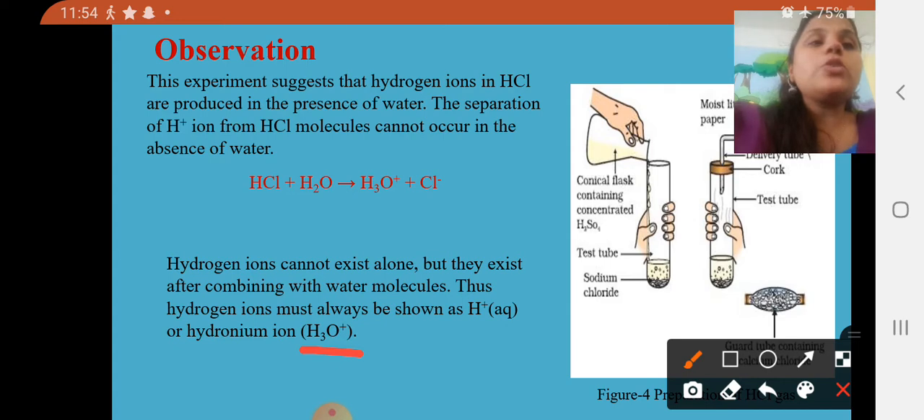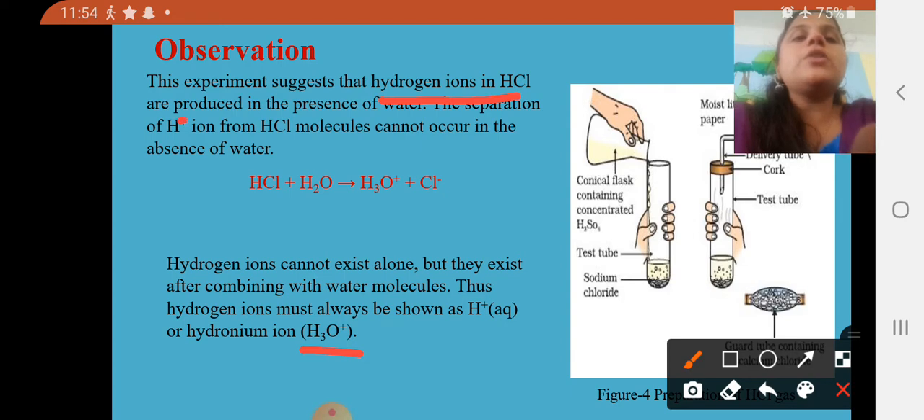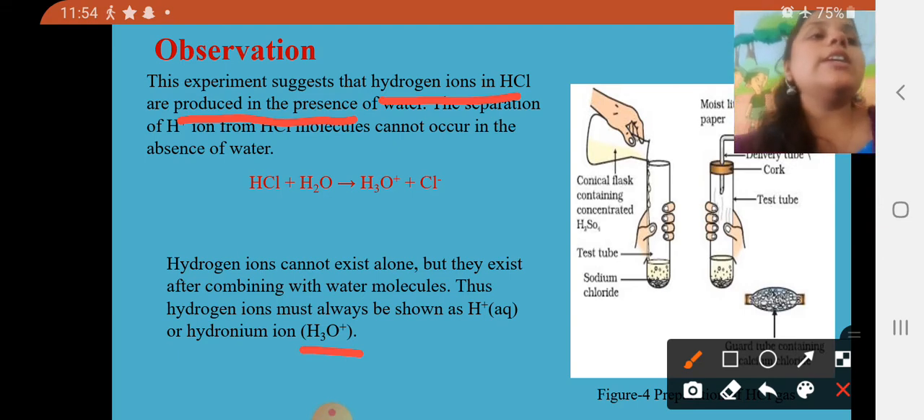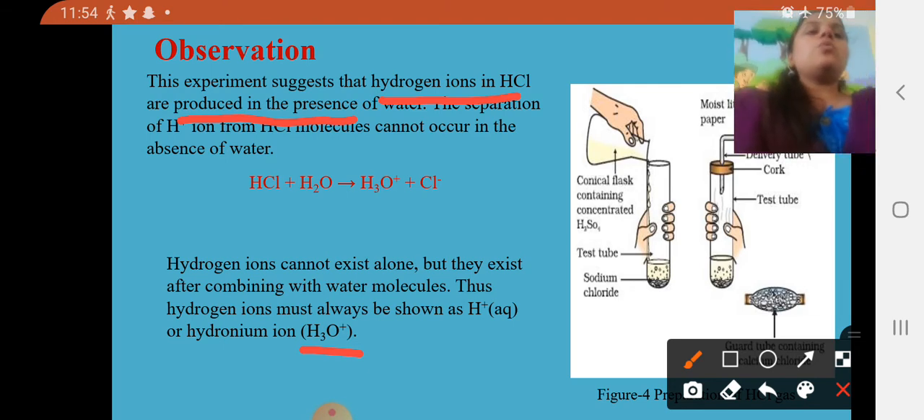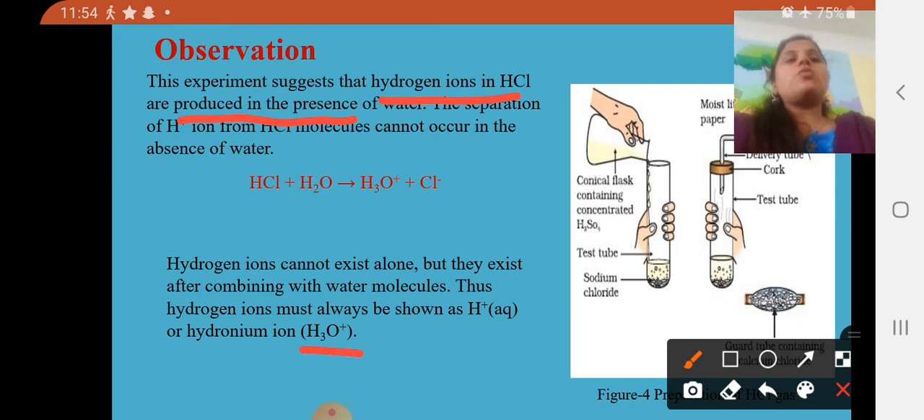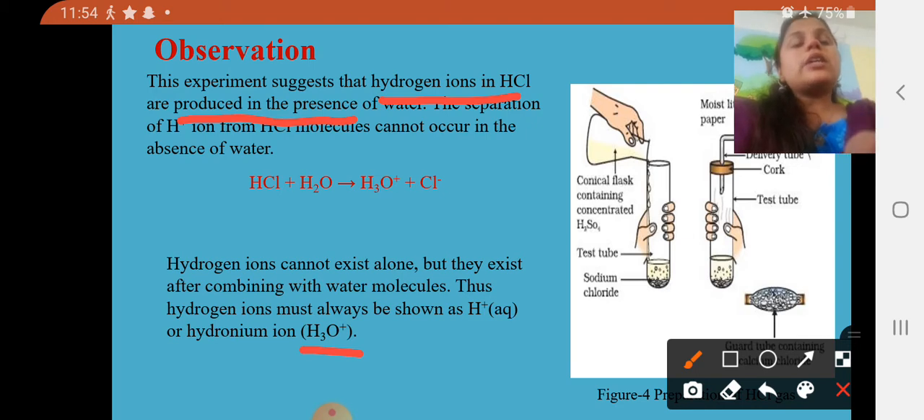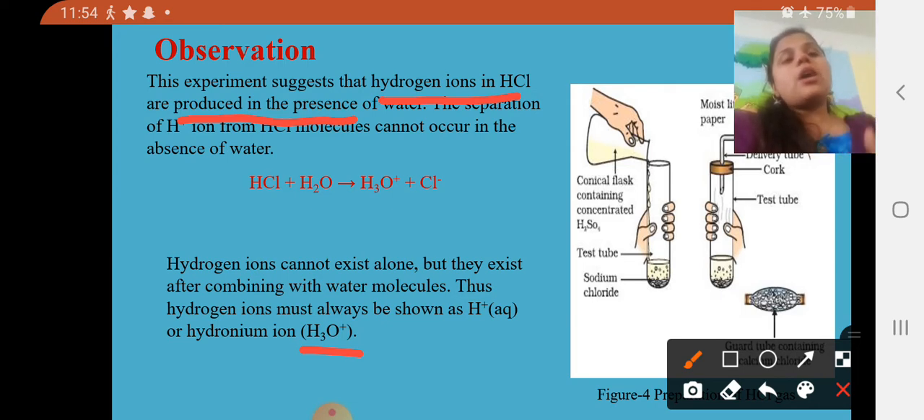Once again I am going to repeat this. The experiment suggests that hydrogen ions in HCl are produced in the presence of water. When water is not present, it does not release the H+ ions. So when is it possible? It is possible when you add a little amount of water, and only then can this experiment be done. Dear students, I hope you got the idea of what happens with acids in the absence of water.